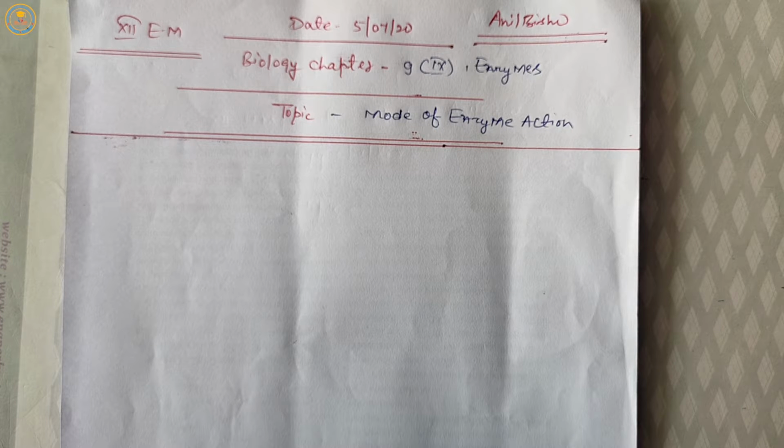Mostly mode of enzyme action depends on substrate, or formation of a specific complex. It is the enzyme substrate complex.